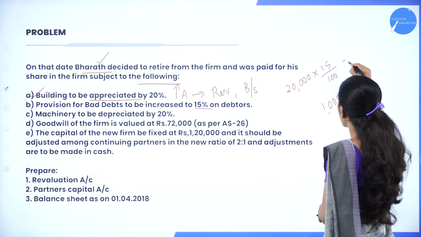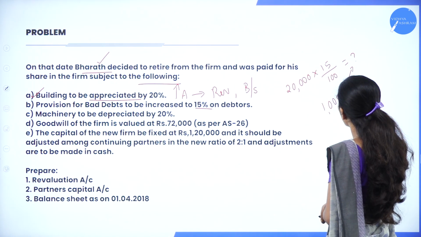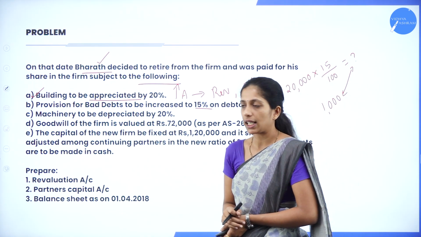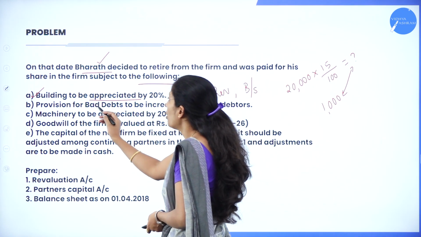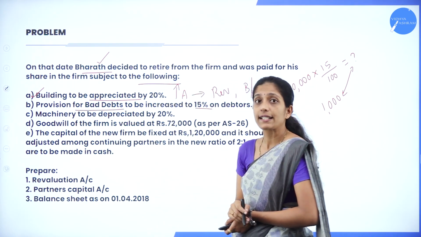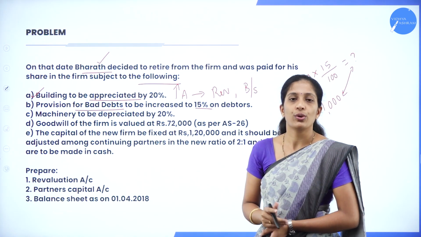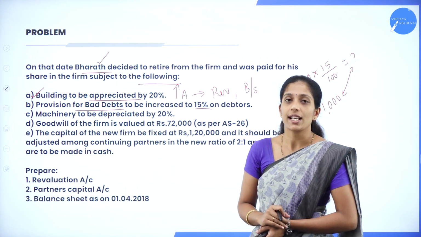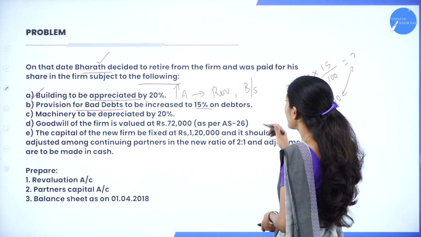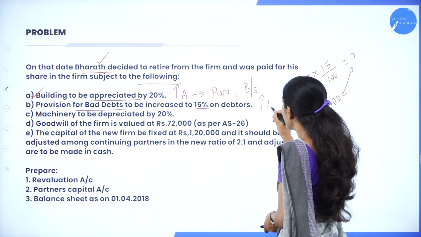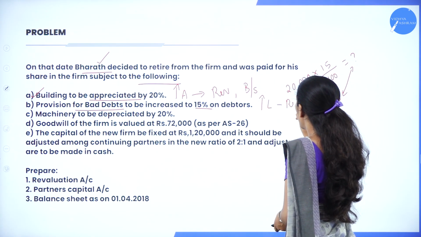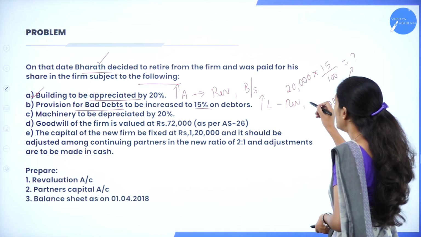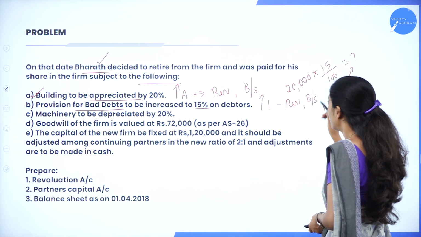So here this amount has to be compared with this 1000, and we have to see to what extent it has been increased. So here also, provision for bad debt is what? It's a liability. I have already told you anything which is deducted from debtors is treated as a liability. So here the liability has increased. So increase in liability. So where do we record? Once in revaluation account, and it has to be deducted in the balance sheet. So it comes under balance sheet.